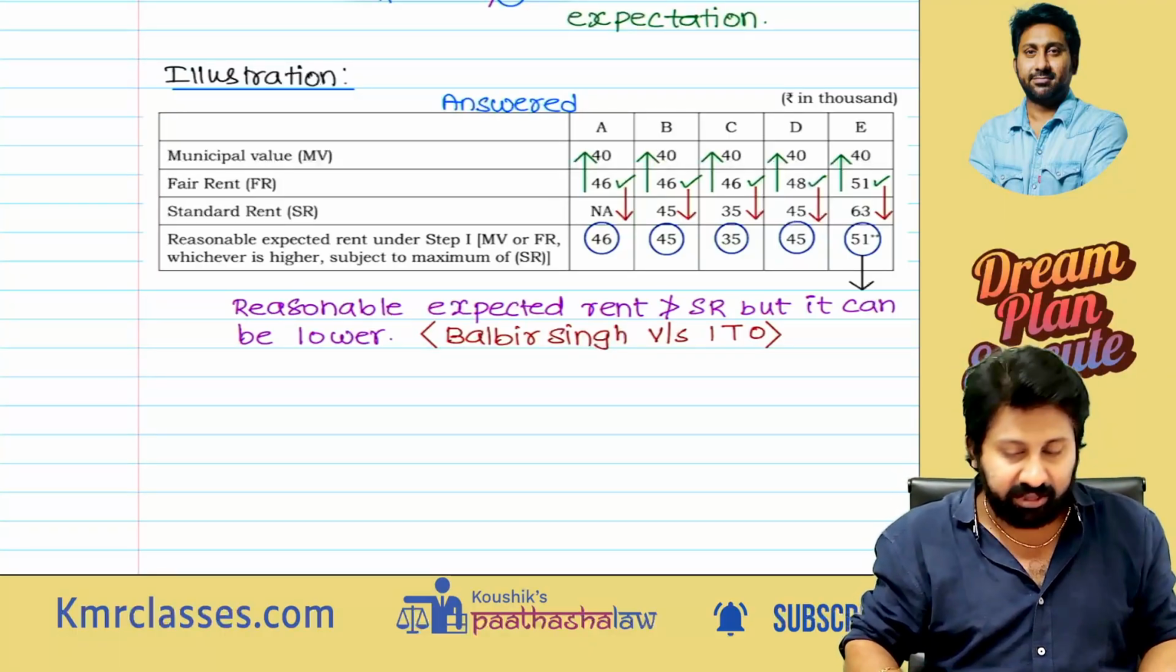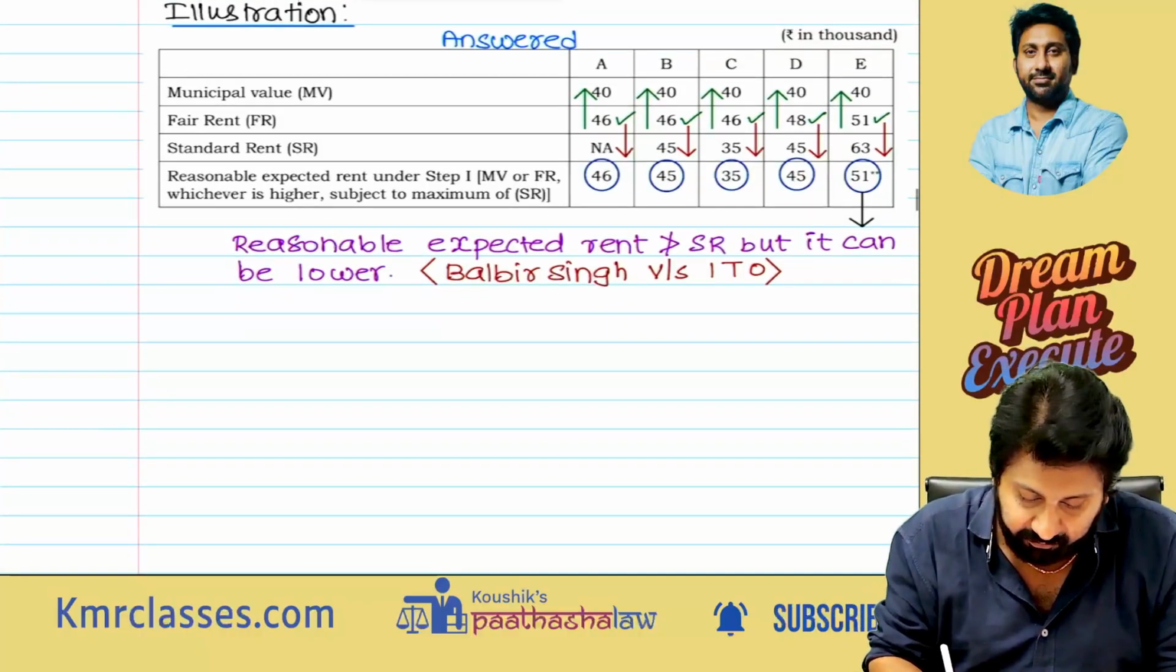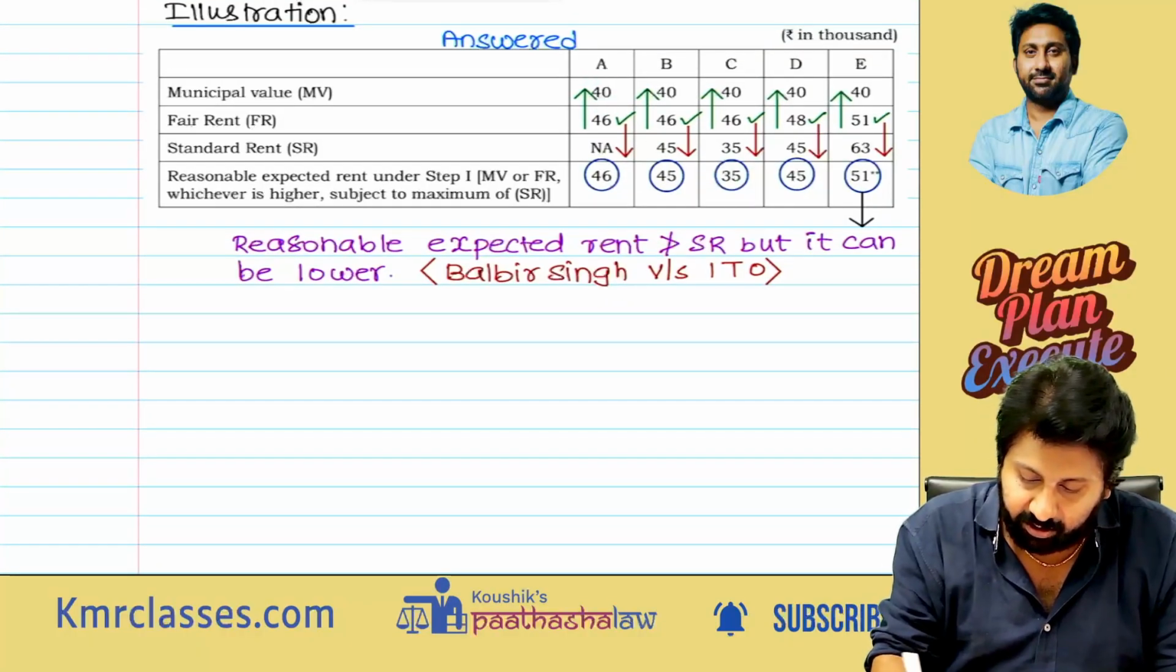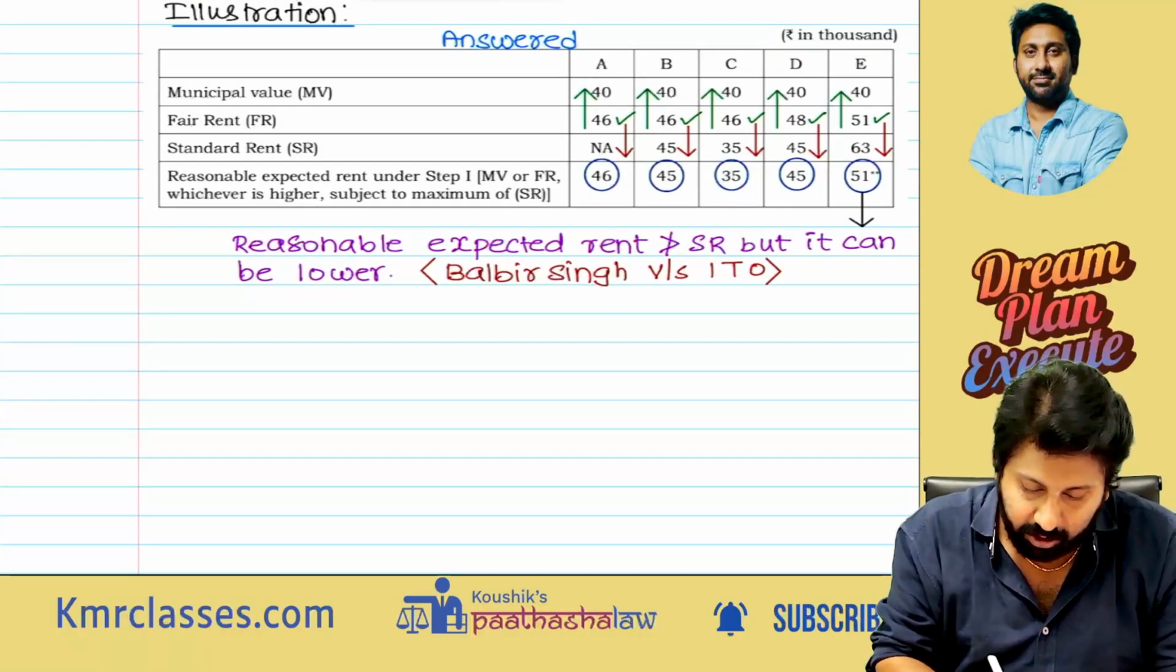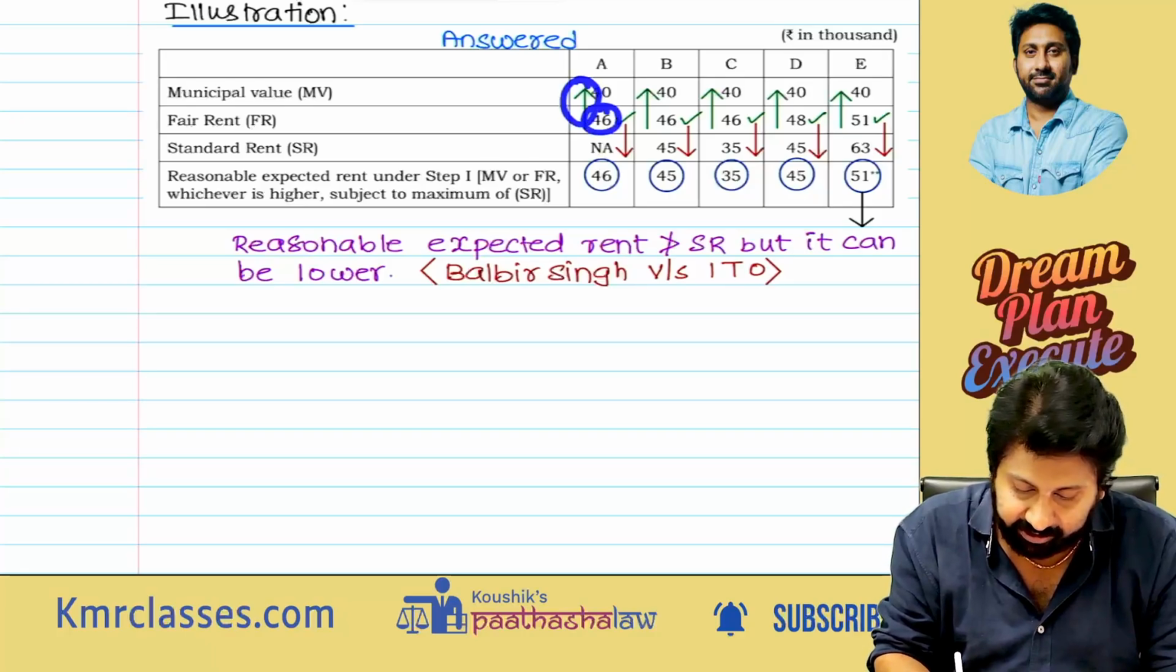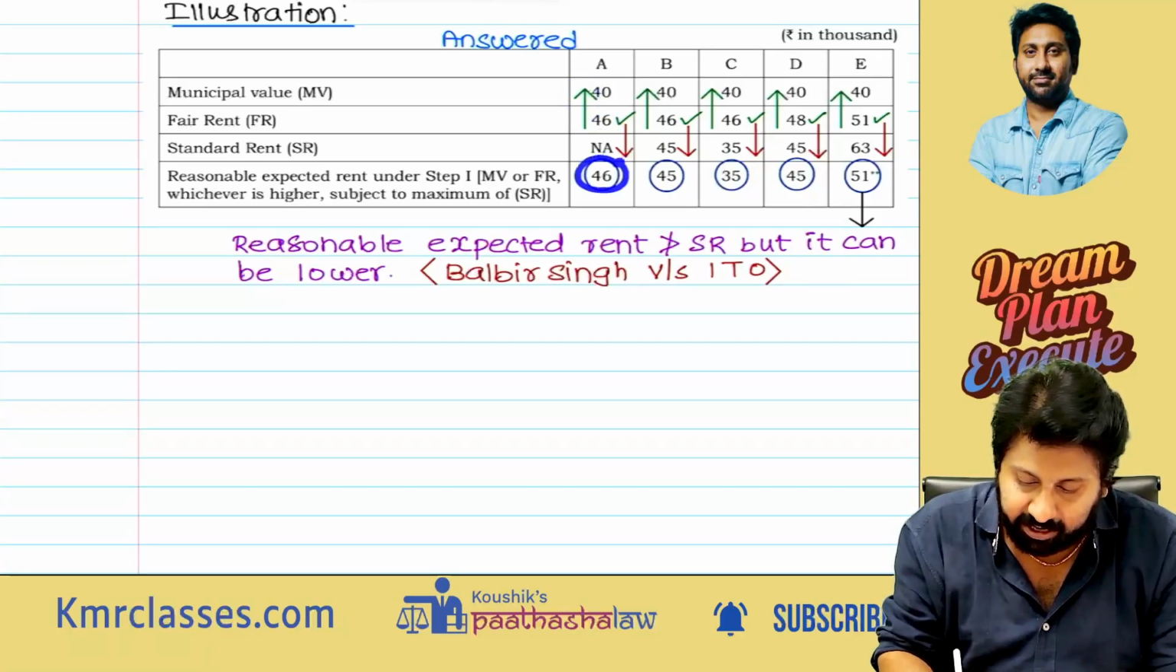Let's concentrate on the question. Municipal value, fair rent and standard rent. How to do the comparison? Municipal value, fair rent, whichever is higher, 46. Compare with standard rent, not applicable, 46.